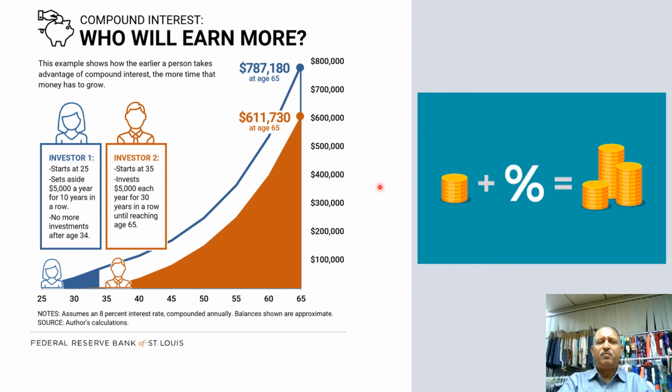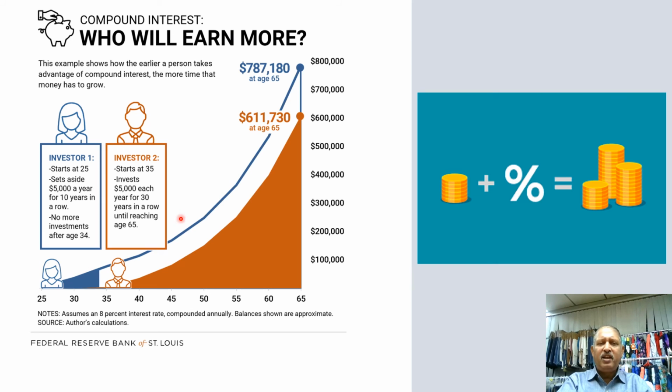Look at these two examples. Maybe theoretical, but very practically valid. Suppose a person at the age of 25 starts saving 5,000 rupees or taka, whatever is the currency of your country. Here the example is in dollars. Let's say a person at the age of 25 starts saving $5,000 and saves for 10 years in a row, and after the age of 34 he does not save any money.